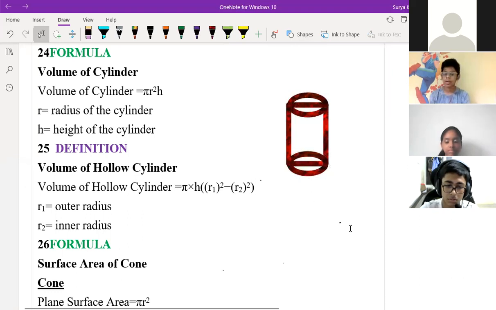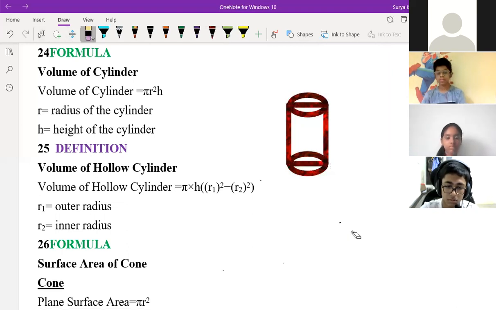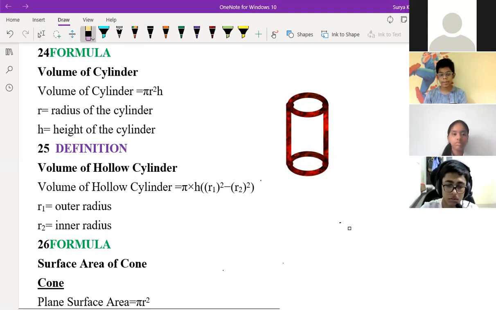See, hollow cylinder is nothing but what? Inside nothing is there, okay? If you see this, inside nothing will be there. There is no line, nothing is like this. Okay, children. So what you can do is volume of bigger cylinder. There are two radius, children, right here. You'll get two radius. One is R1 and one is R2.